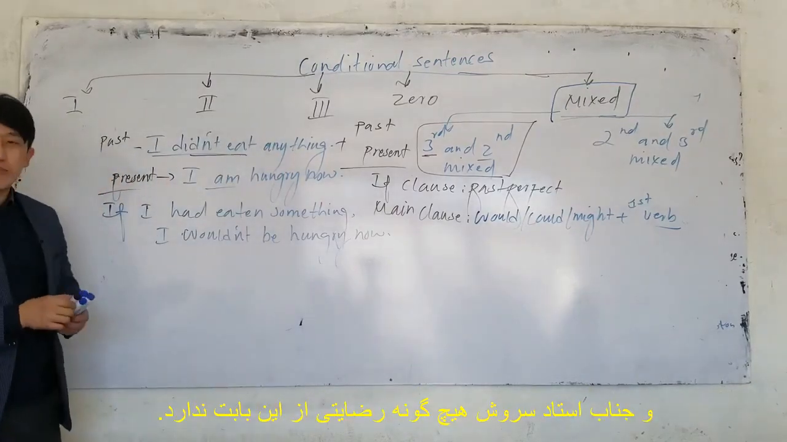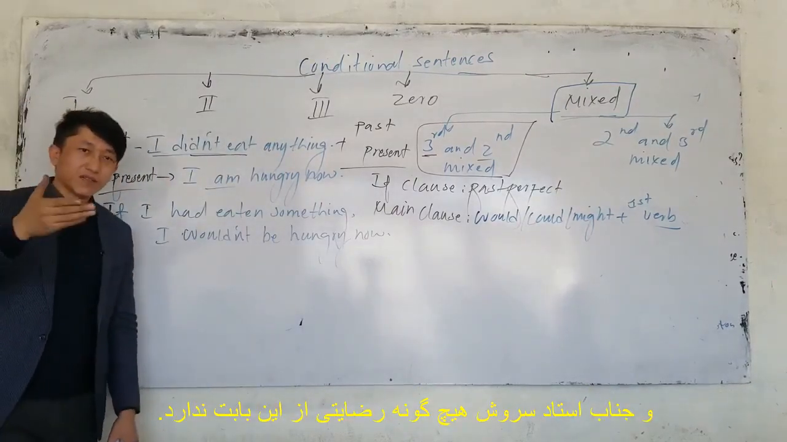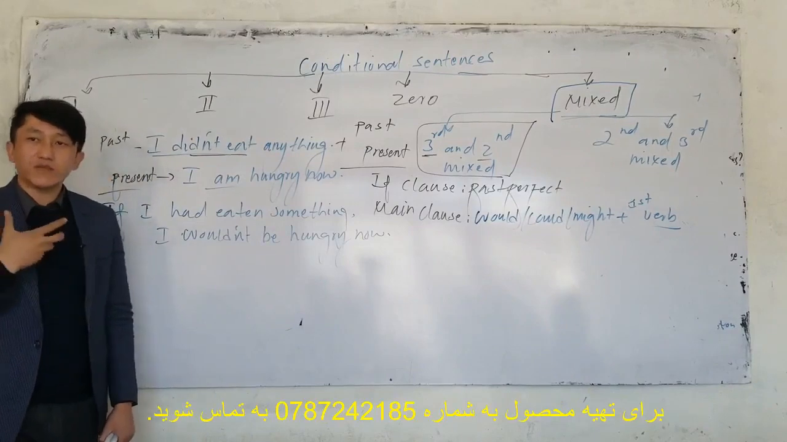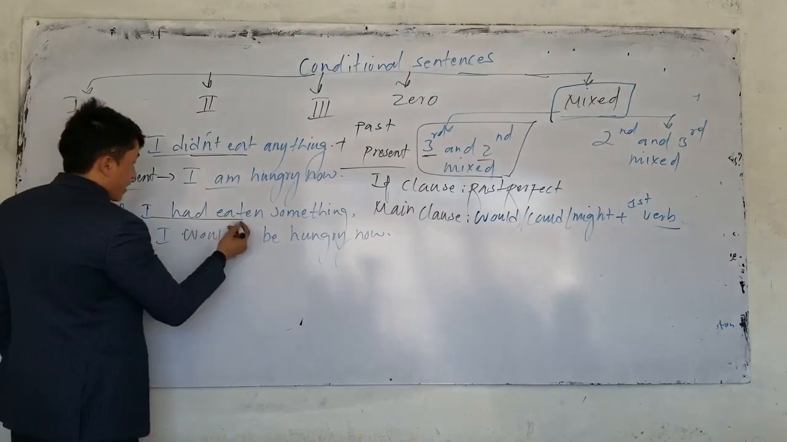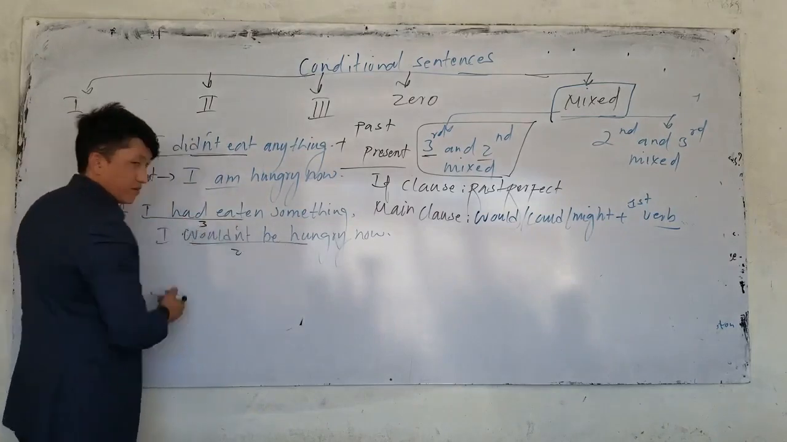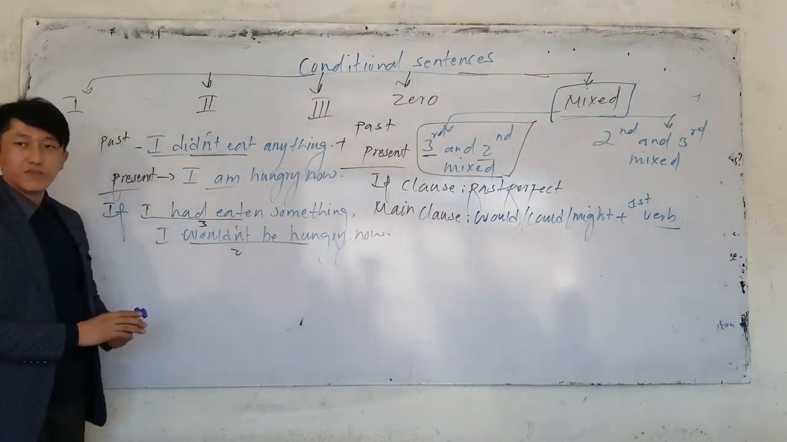Now this is type mixed. I said when something happened in the past, the result is what? Now. I want to mix it. It's called mixed time. It mixes the time. So this is from type 3 and this is from what? Type 2. And this is called conditional type mixed.